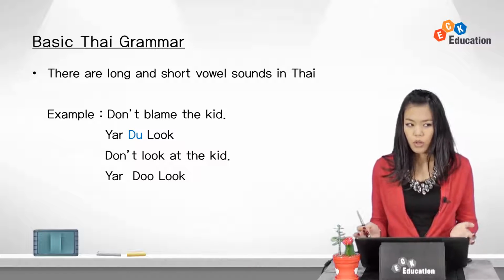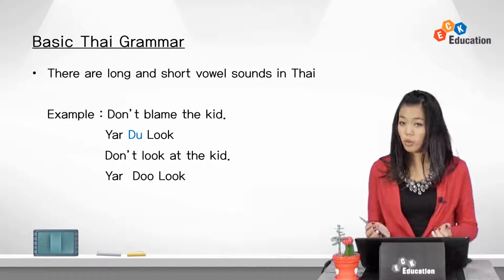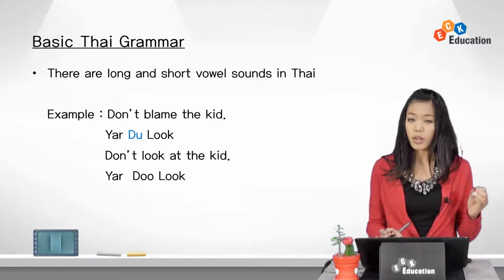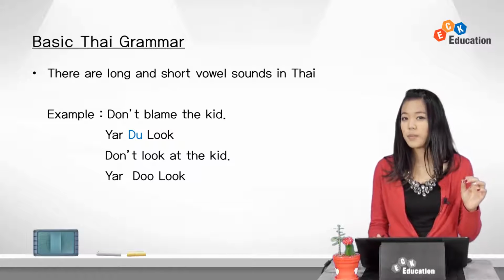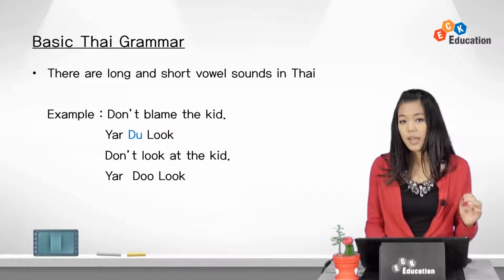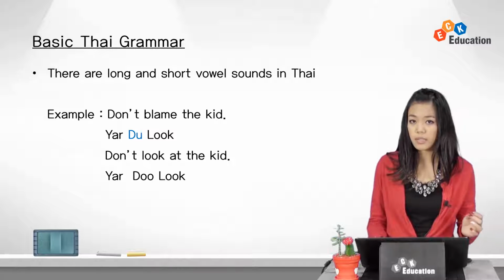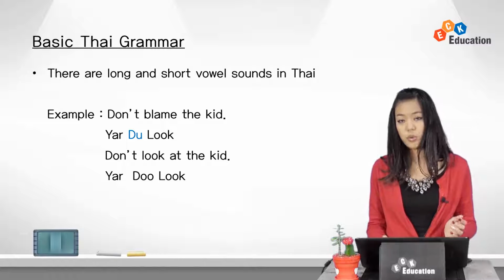For example, don't blame the kid, อย่าดุลูก, or don't look at the kid, อย่าดูลูก. The words ดุ and ดู are different. The first one is short, and the latter one is long. Du in the first sentence means to blame or to give a lecture, and the latter one, du, means to look.